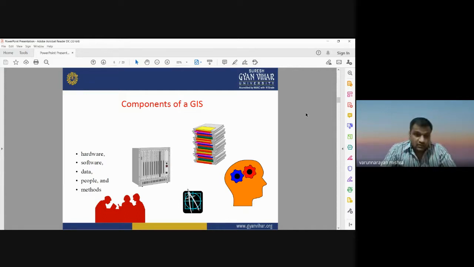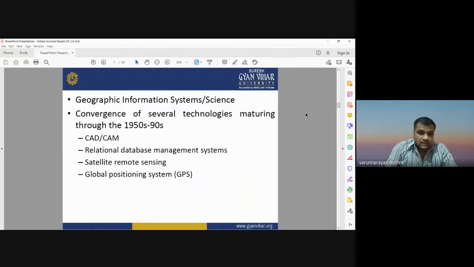Okay, so these are the components of GIS, and all these 5 components are very important for applying geographical information system in natural resource management. I hope all the things are very well known to you. I'm not going into detail. So geographical information system, or you can call it geographical information science.